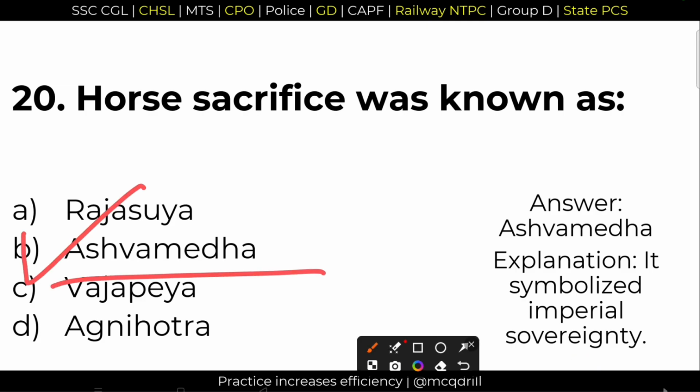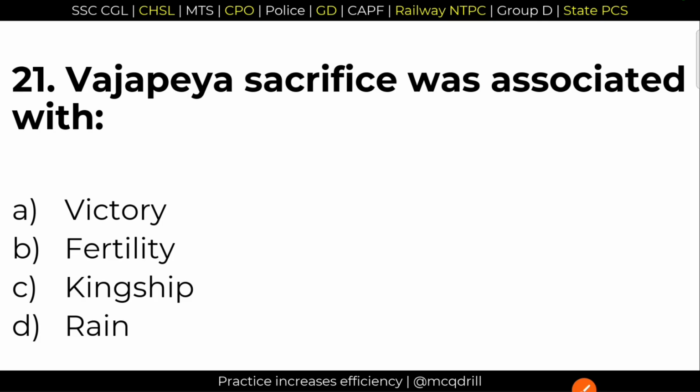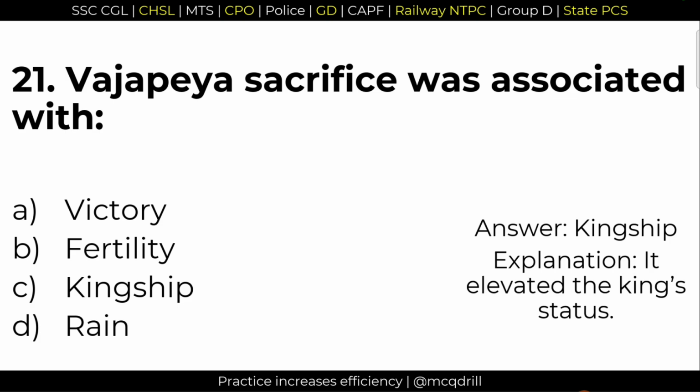Okay. Next question. 21. Vajapeya sacrifice was associated with. It was kingship. Option C is the right answer. It is associated with kingship. Option number C is the right answer.